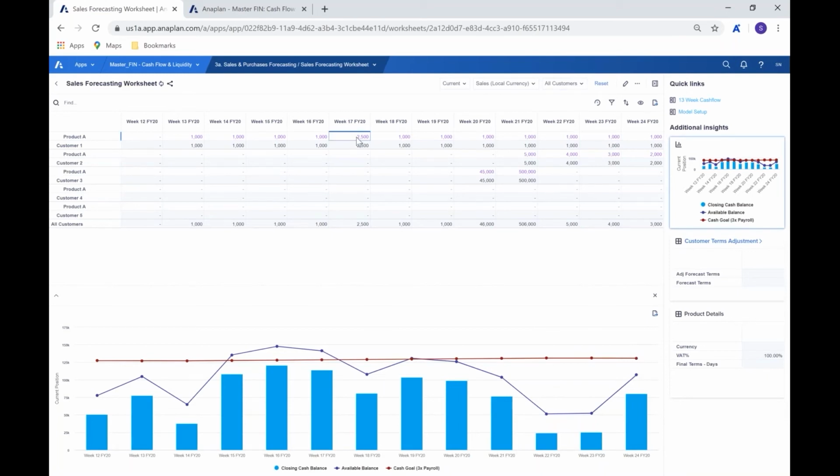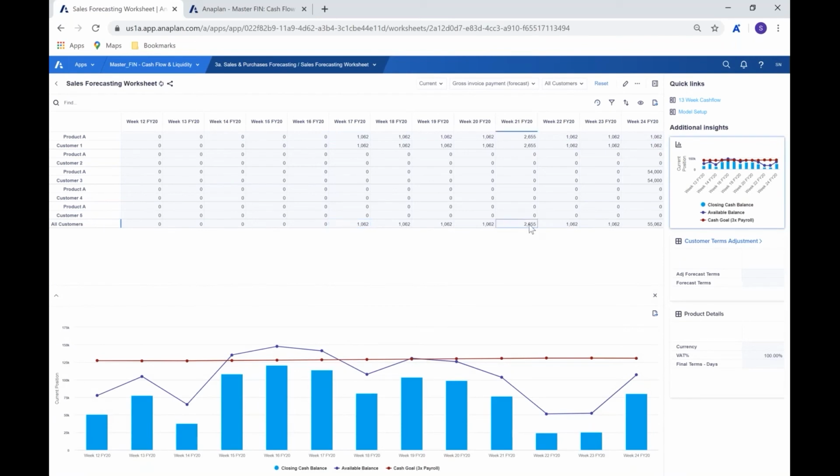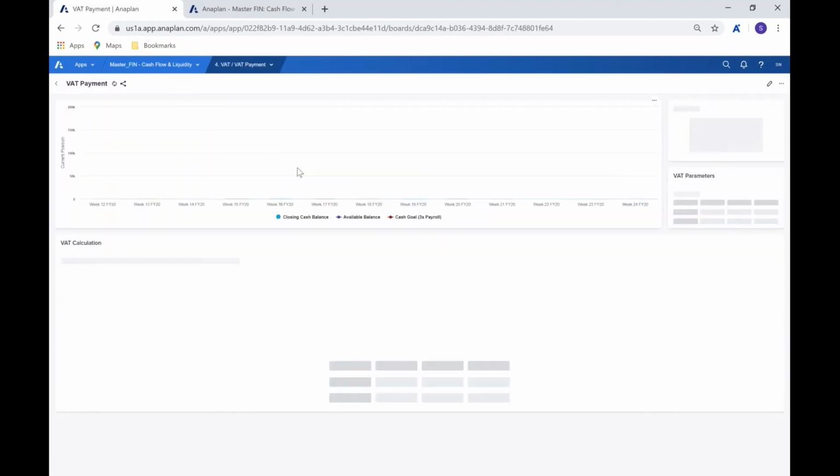it's just important to note that this item that we're seeing here is not going to be reflected in the month that you've seen. It's going to be reflected at a later point. So we're seeing that here in week 21. We're seeing the 2655, even though the change has been made in week 17. And that's based on those payment terms. So adjustment of those payment terms are going to bring that nearer or move it further based on the days from that point. So just a key point to note there. But the weekly forecast that we're inputting through this stage is the forecast that's going to be driving those numbers when we're looking at that cash flow.